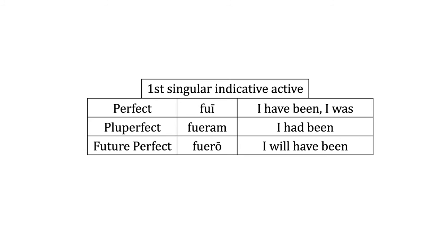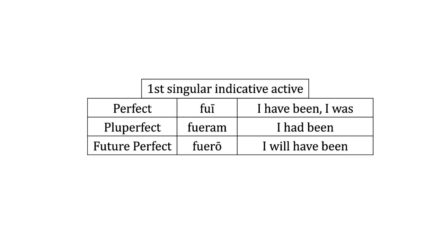Now we go to the first person singular indicative active, but this one is in the perfect system. So remember, when we're in the perfect system, we're going to use the third principal part, fui. We're going to drop the I, but in this case, we're going to leave it there because we're doing the first person singular. Okay, so we see fui, and we have I have been or I was. Those are your two alternatives there. For the pluperfect, we have fueram.